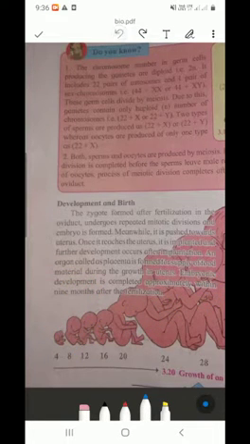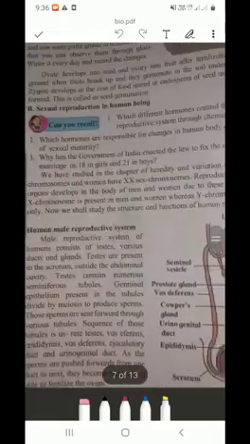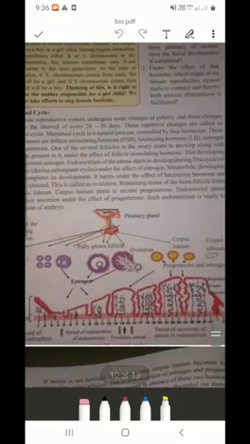Okay, then the most important part is the menstrual cycle. The next important part we are going to see is the menstrual cycle. What is the menstrual cycle?